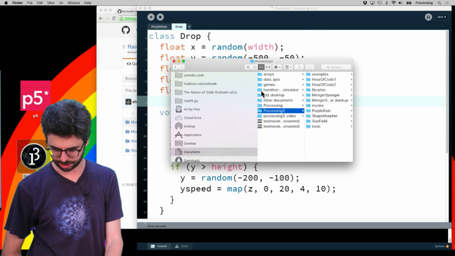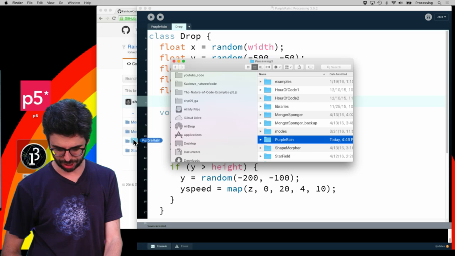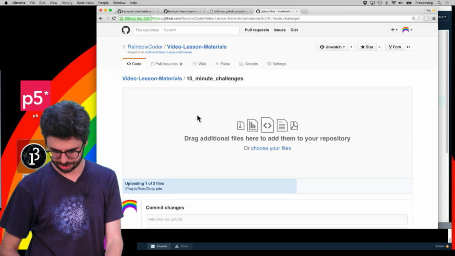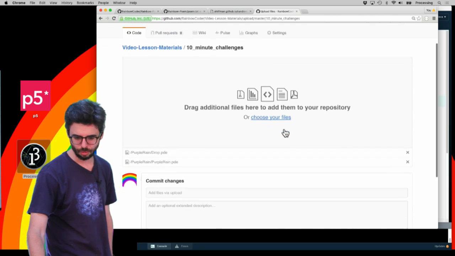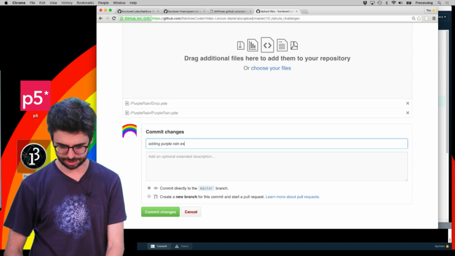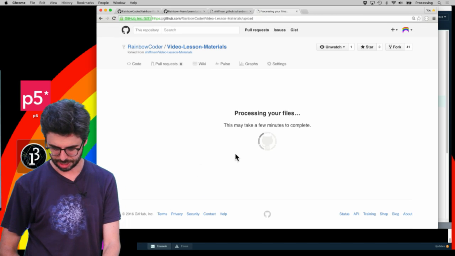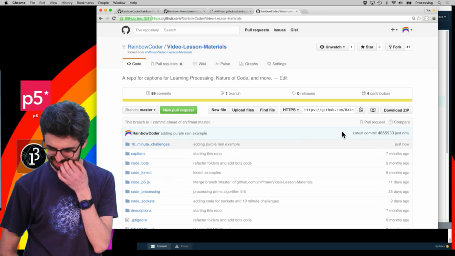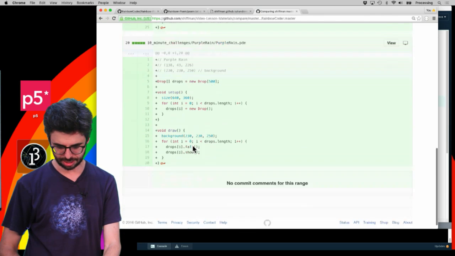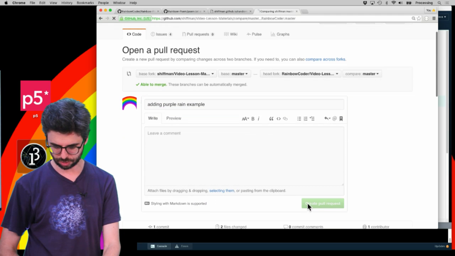Documents, processing 3, Purple Rain. What's the chance it's going to let me do this? Look at this. I'm uploading it right now, adding Purple Rain example, and commit changes. And then I am going to do a pull request and say create pull request and do create pull request.